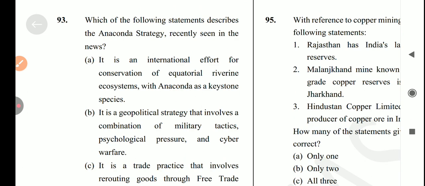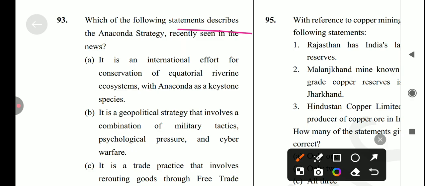Which of the following statements describes the Anaconda strategy? The Anaconda strategy has been seen recently in the news. The first statement is that it is an international effort for conservation of equatorial river ecosystems with the anaconda as a key species. No, it's not a correct statement. Next one is that it is a geopolitical strategy that involves a combination of military tactics, psychological pressure and cyber warfare.